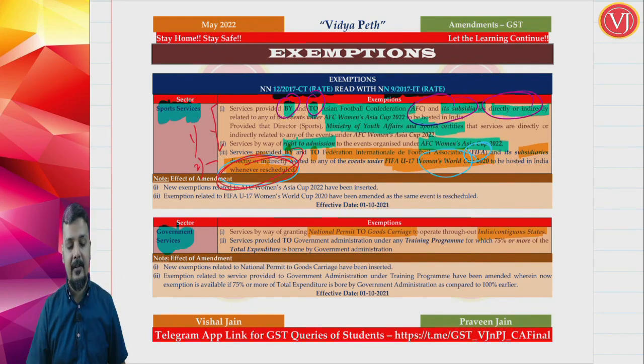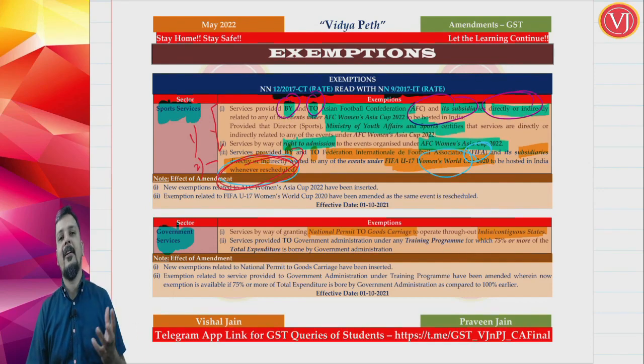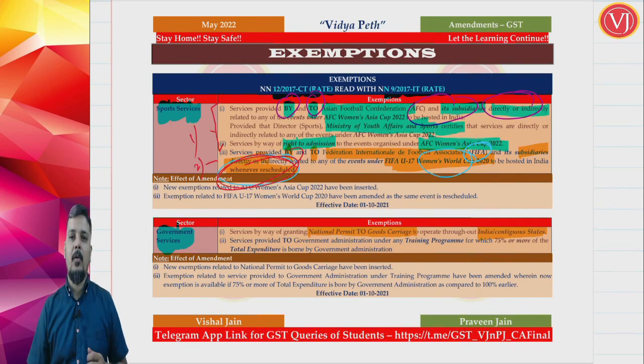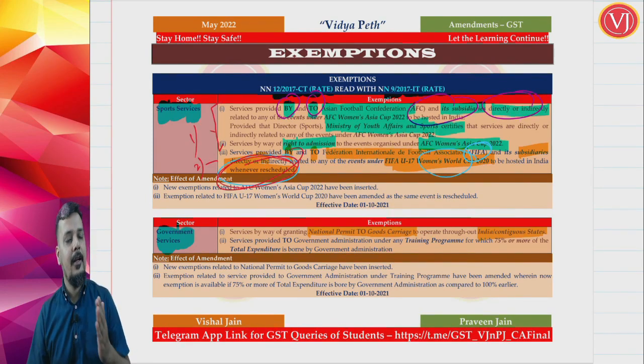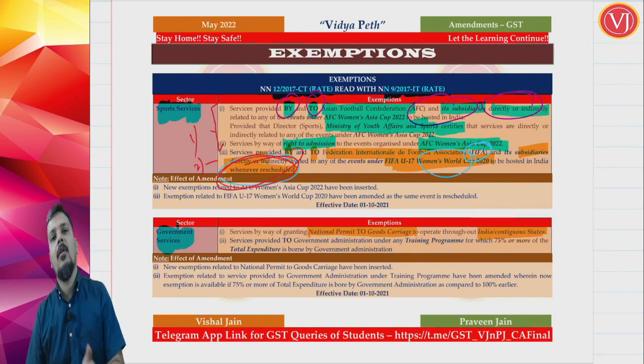of few selected states. So that is called as national permit, and national permit is again given by government. So doubts were raised till now that when this national permit is given by government, obviously the company getting the national permit will pay an amount, whether that amount is exempted or not. Now understand that before this exemption came into picture, there were doubts whether it is exempted or not. Debates would be there, even cases would be filed and fought in court, but now it is made crystal clear that now onwards it is exempted.